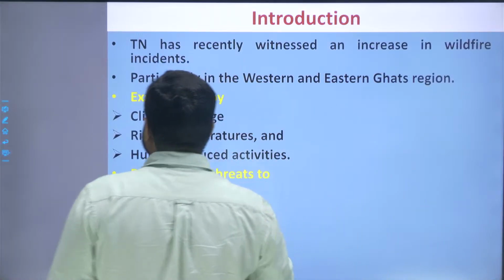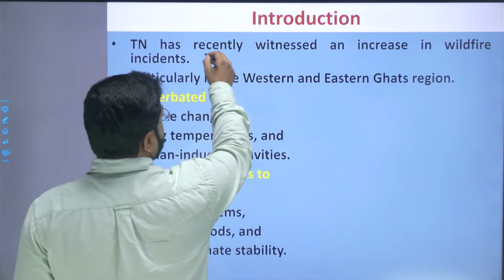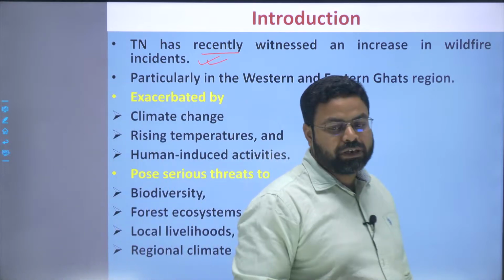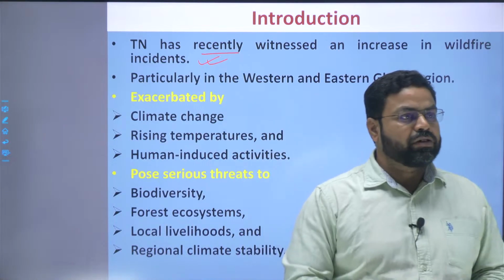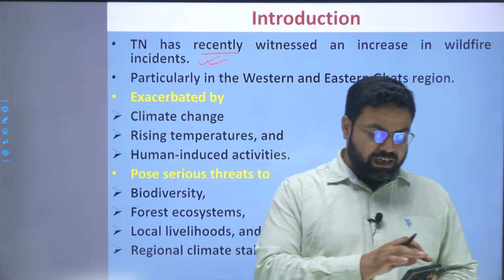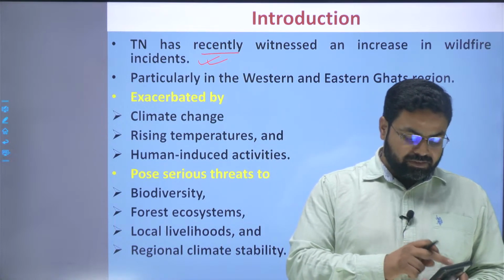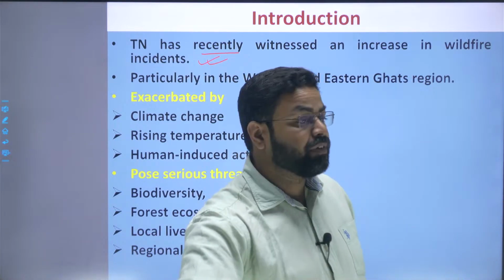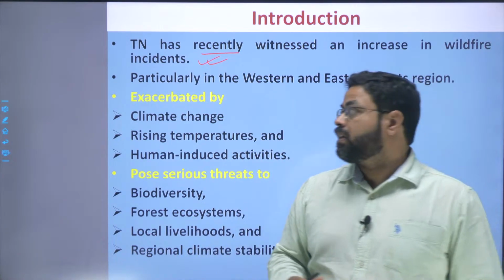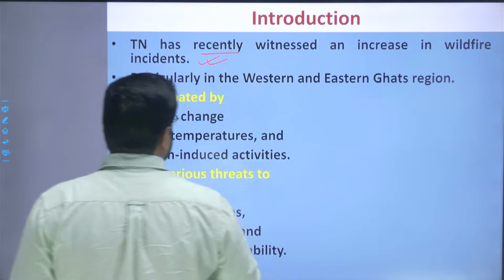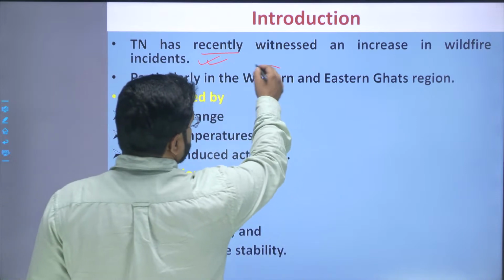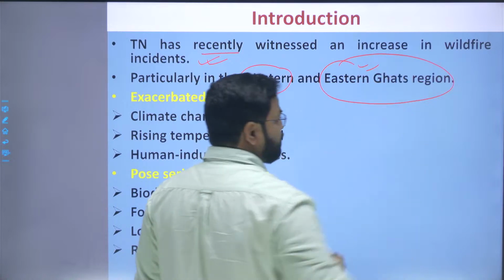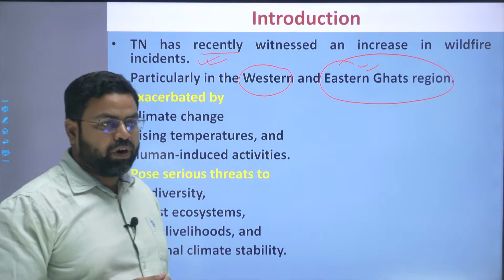So first of all, Tamil Nadu has recently witnessed an increase in wildfire incidents, and not only in Tamil Nadu, but many Indian states or geographical regions are witnessing this increase in the wildfire situation. Continuously, this is occurring in different regions of India, and this is because of the change in the climate. Particularly the Western and the Eastern Ghats are the regions most affected in Tamil Nadu because of this wildfire.